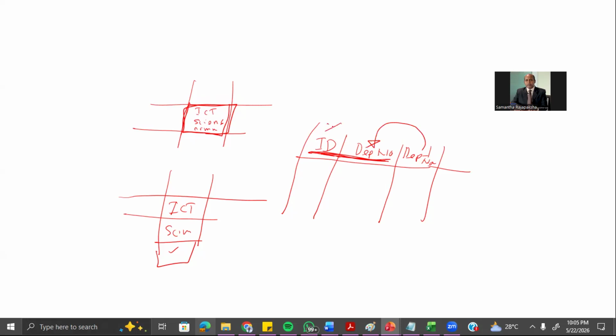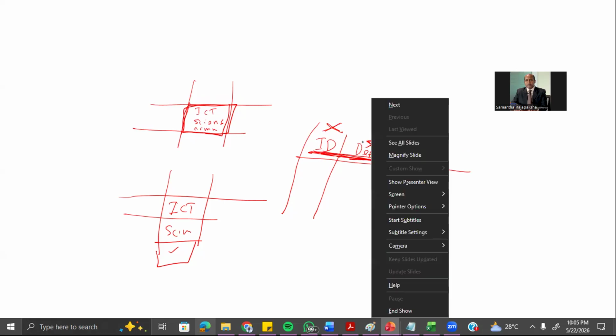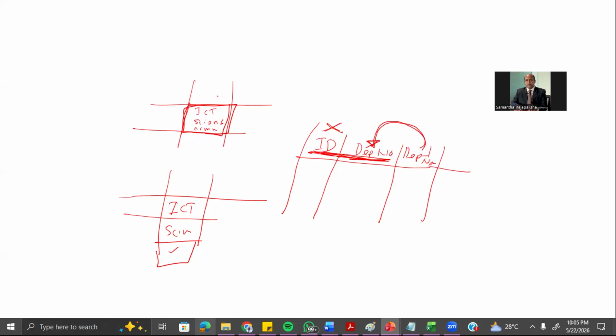That does not depend on the ID. So department name depends on the department number, not on this part. But here the primary key is both together, and the department name depends on this one. This is called a partial dependency. So remember, if a table has partial dependency, then it is not in the second normal form.